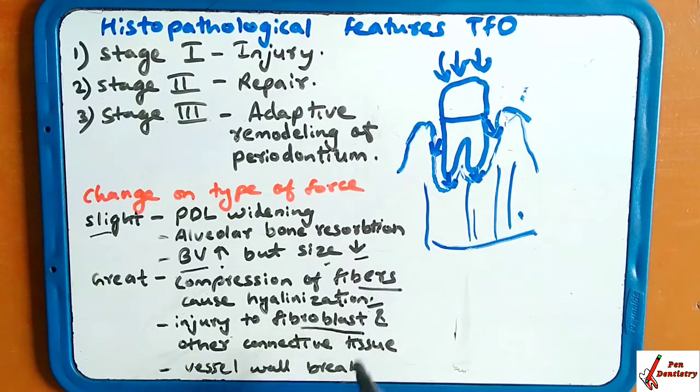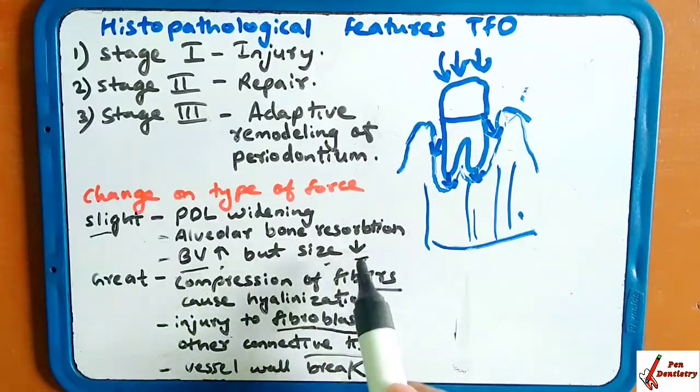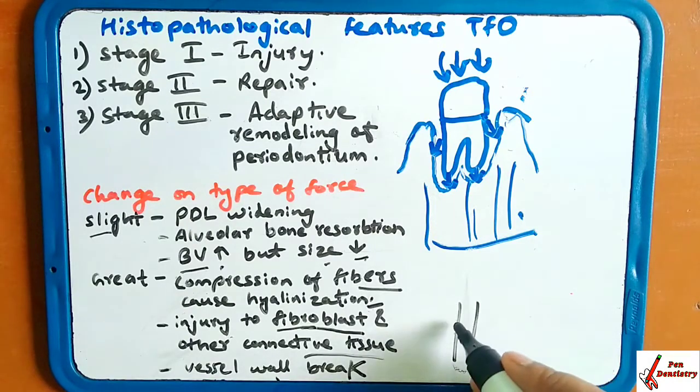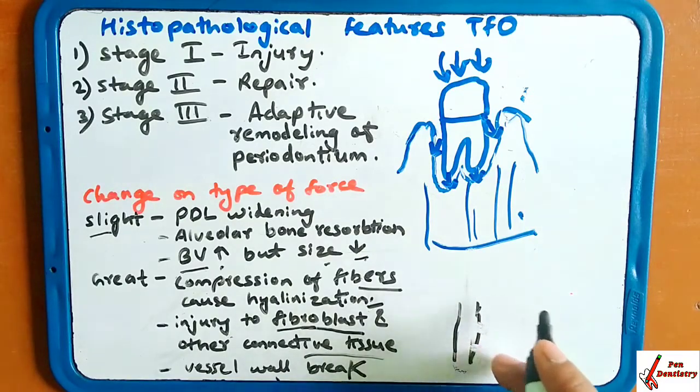There will be injury to the fibroblasts and connective tissue. When you apply excessive force, the injury takes place at the fibroblast region and at the connective tissue present around the tooth. Blood vessels break here. In slight force, blood vessels were increased and reduced, but here the vessels break because of the excessive force. So this was stage 1.